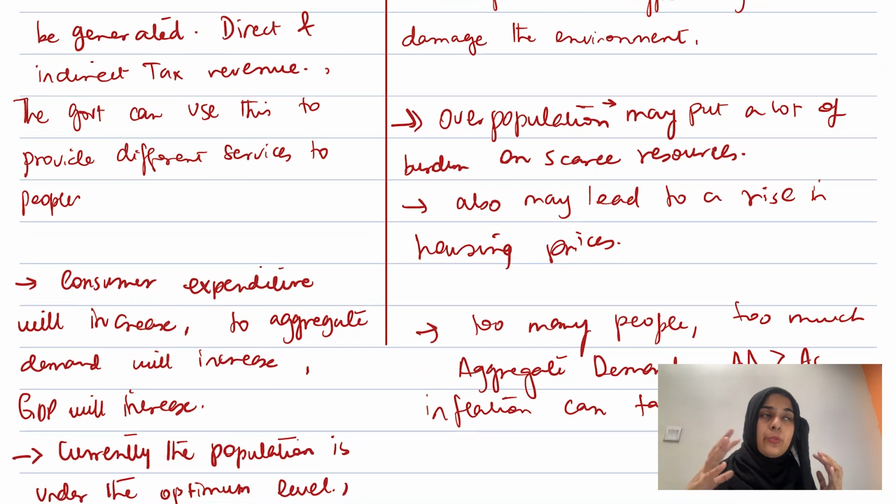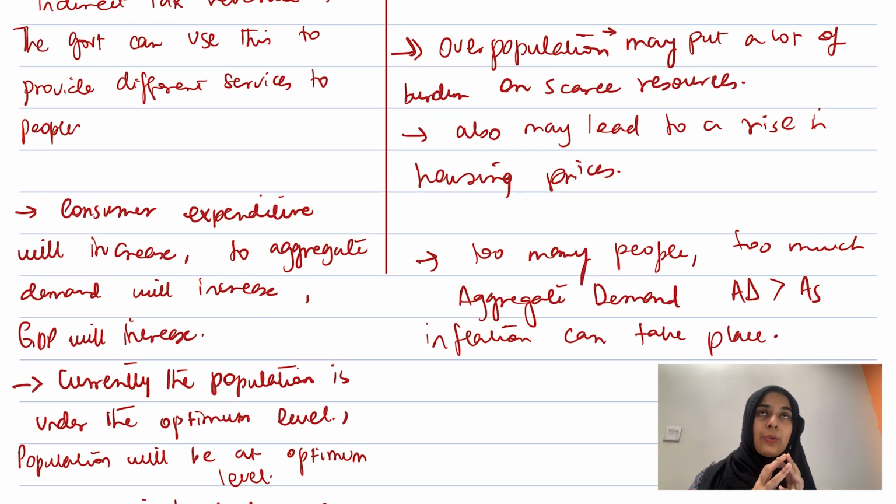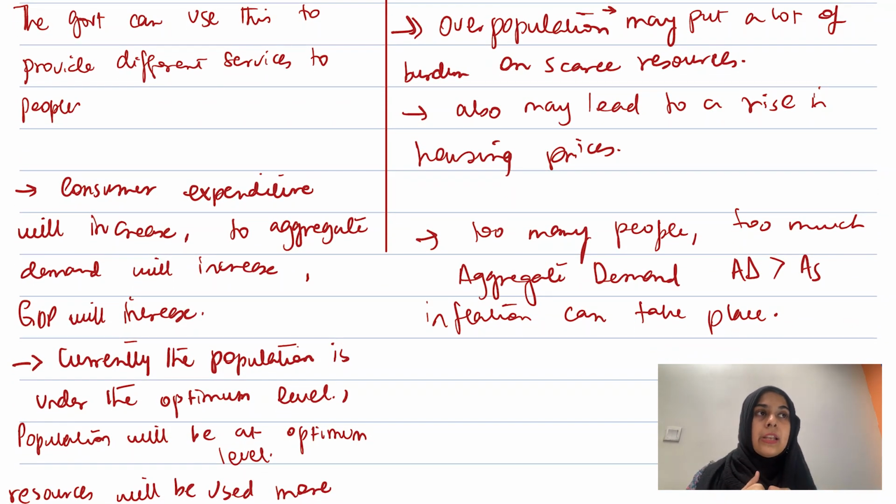What happens is that when there is immigration and overpopulation, and a lot of people are coming towards the country, the housing prices go up, because obviously everybody would want to have a house there, or rent a house there. So housing becomes expensive in such a country where there is overpopulation and a lot of people coming from other countries.